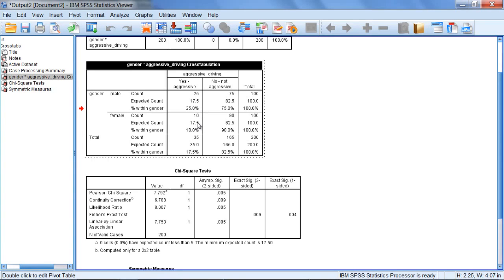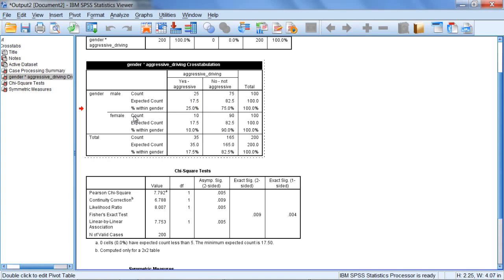But to understand our significant results, the nature of those results, we want to compare, once again, the expected count to the count, what we actually saw in our study. So when we have the 17.5 expected, you want to ask yourself, did we actually see more aggressive male drivers or fewer than expected? Well, we expected 17.5 and we saw 25. So this indicates there were in actuality more males who engaged in aggressive driving behavior than expected. And in fact, if you did the subtraction, we would see that there were 7.5 more males than expected.